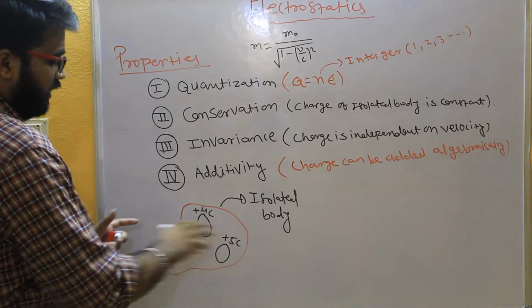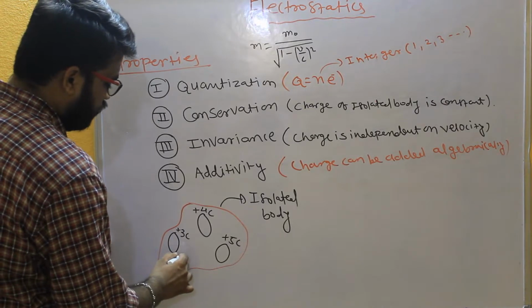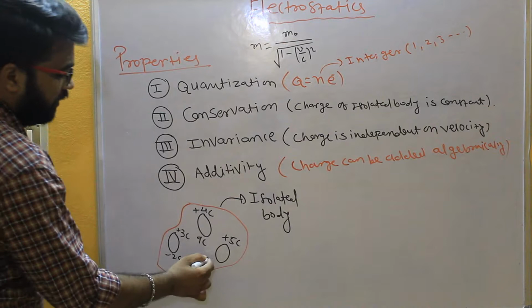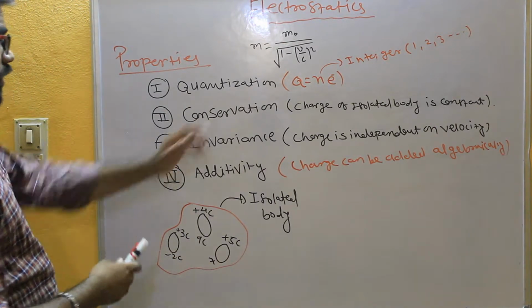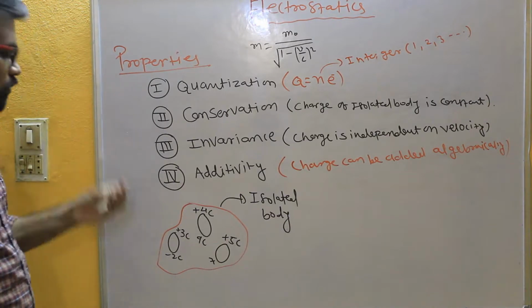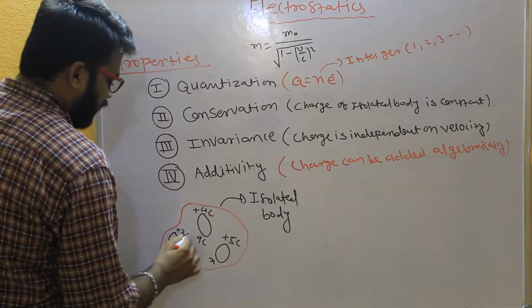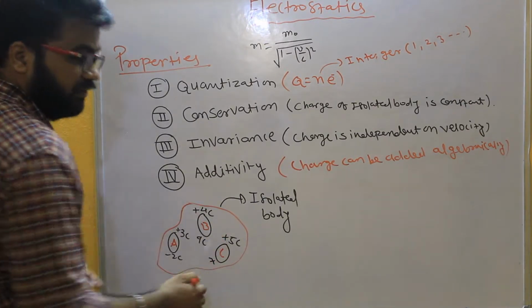Finally, if we rearrange this, and if finally this has minus 2 coulomb of charge, and this has 9 coulomb of charge, what is the charge on this body? So we know that charge can neither be created nor be destroyed, but it can be transferred from one body to other body, right? So if we have A, B, C,